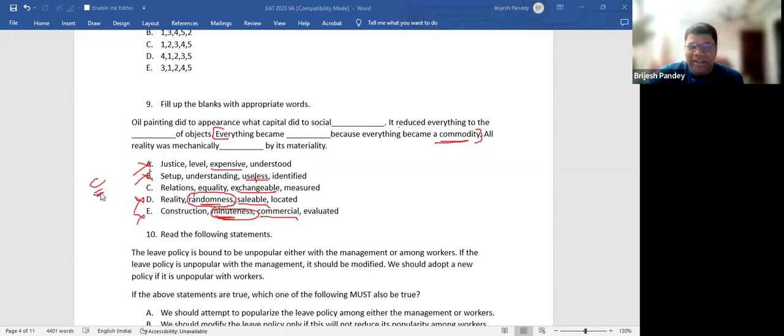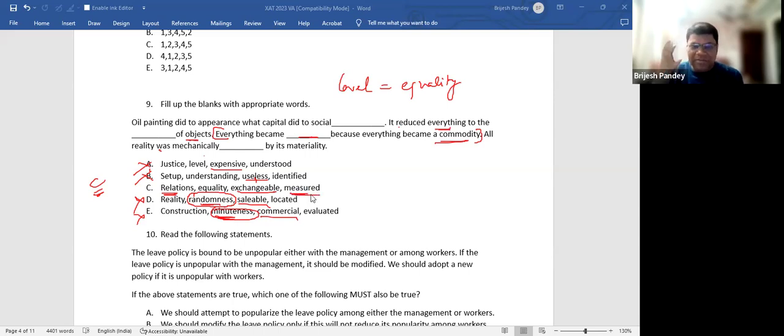A process of arriving at the answer. Now you look at how it works. Oil painting did to appearance what capital did to social relations. It reduced everything to the level of objects or to the equality of objects. Now see, this might sound a little awkward in terms of phrasing, but the meaning is pretty much clear, that everything is equal to objects, and that's why everything can be exchanged, and therefore everything was mechanically measured by its materiality.